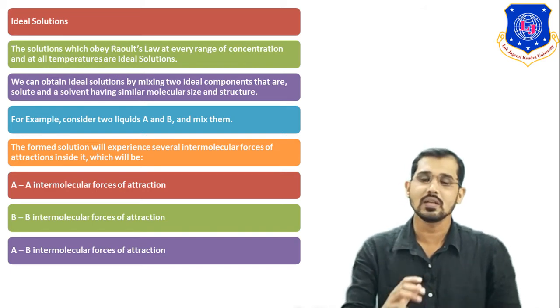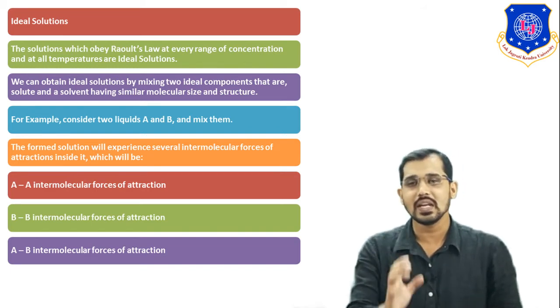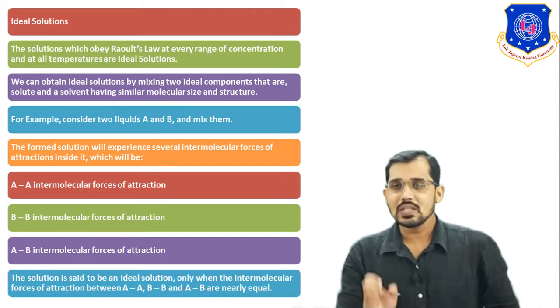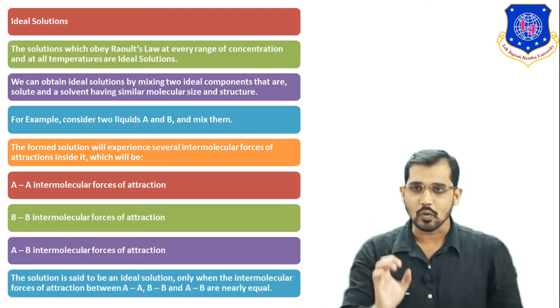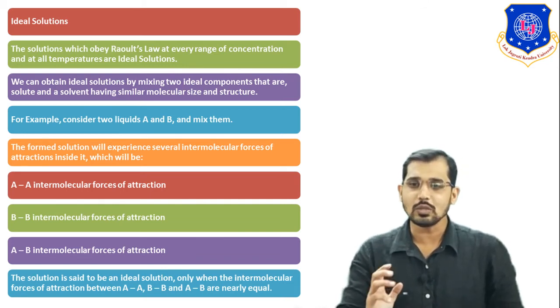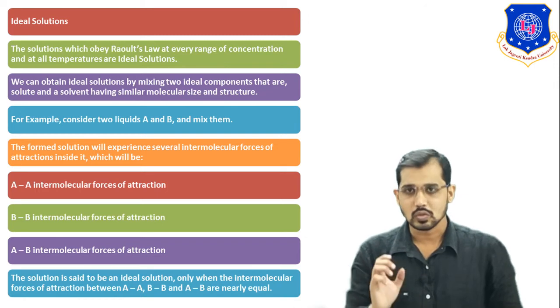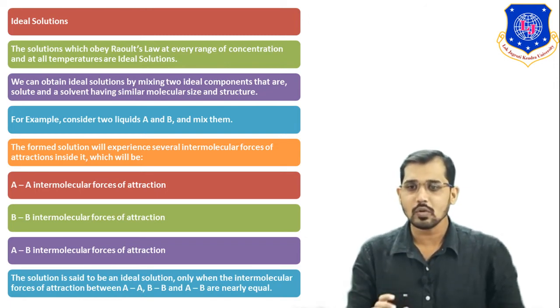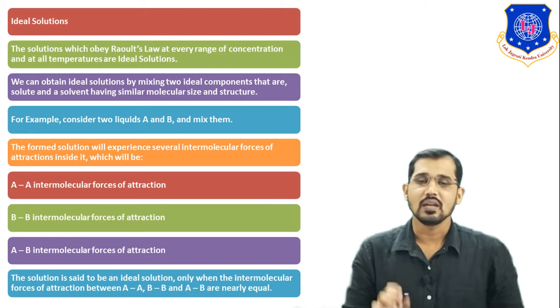Now, how do we identify whether a solution is ideal or non-ideal in nature? You can see on the screen, this is the condition. This is a very important point for exam purposes. According to this point, the solution is said to be an ideal solution only when the intermolecular forces of attraction between AA, BB and AB are nearly equal.